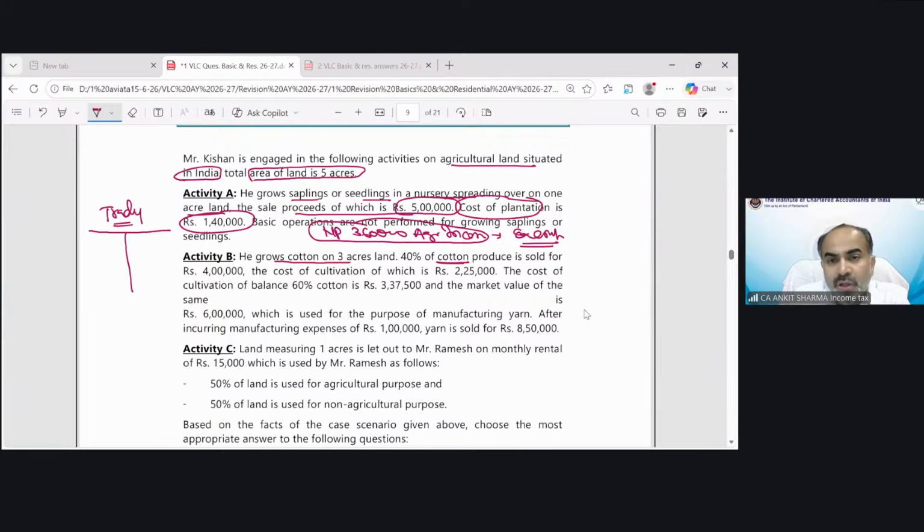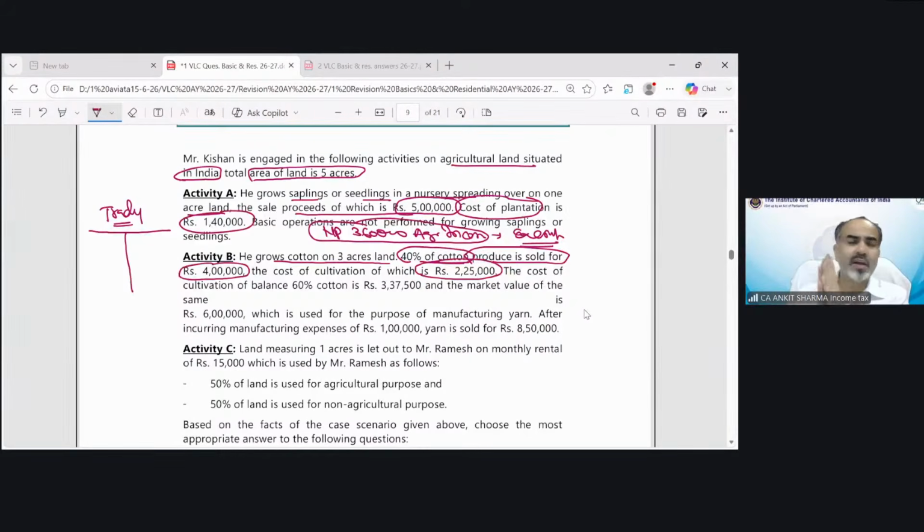He grows cotton on 3 acres of land. 40% of cotton produced is sold for 4 lakh rupees, the cost of cultivation of which is 2,25,000.